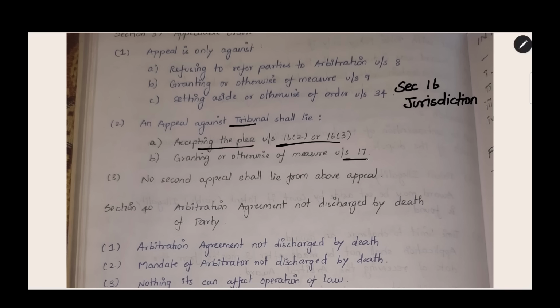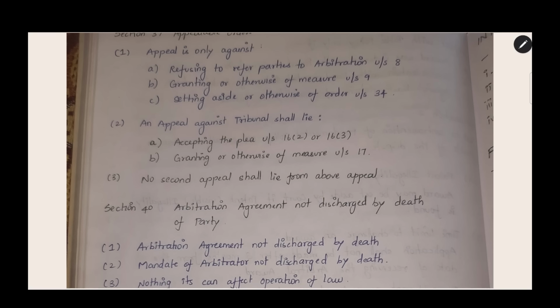Granting or otherwise of measure under section 17. Under section 17, interim measures will be given by the tribunal. If the tribunal refuses to give you the measure, you can go to court and get an appeal. No second appeal shall lie from above appeal. Under this section, if you are going to an appeal and that decision is the final decision, you cannot go for another appeal on the decision under section 37.